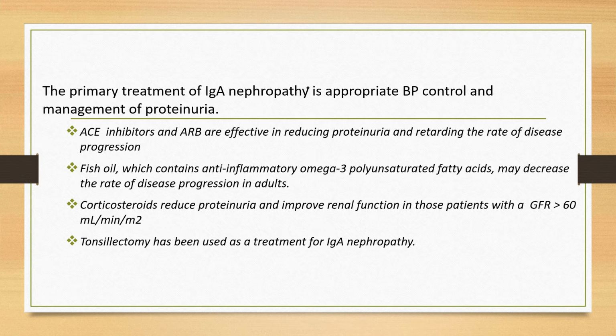Also, tonsillectomy has been used as a treatment of IgA nephropathy in many countries. Performing a tonsillectomy in the absence of significant tonsillitis in association with IgA nephropathy is currently not recommended, since there is no adequate evidence that shows it is helpful. Patients with IgA nephropathy may undergo successful kidney transplantation, although recurrent disease is infrequent. Allograft loss caused by IgA nephropathy occurs in only 30 to 50% of patients.